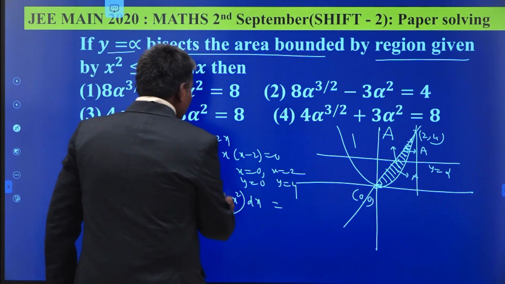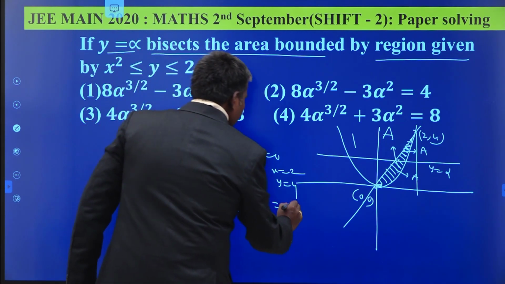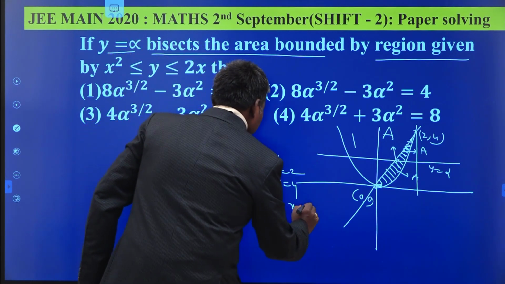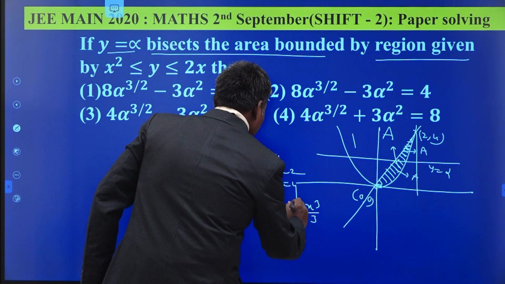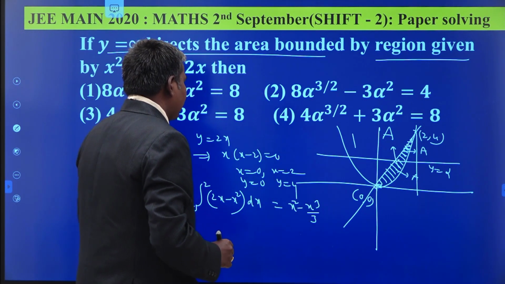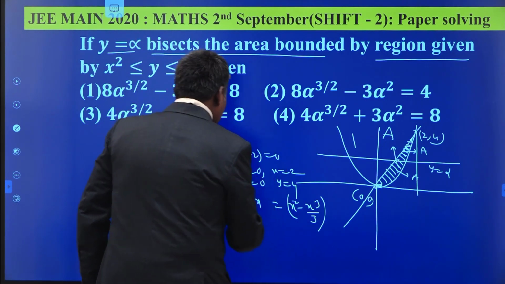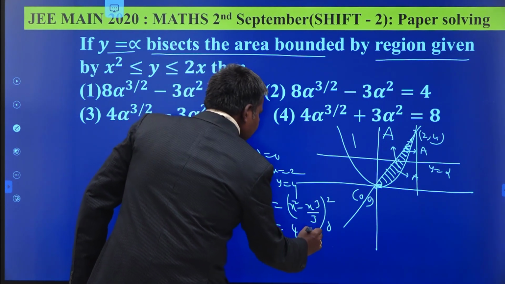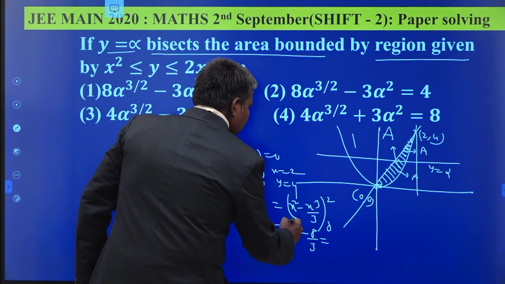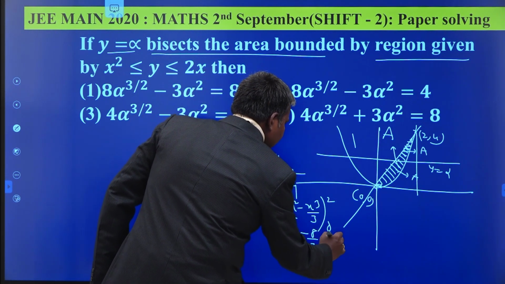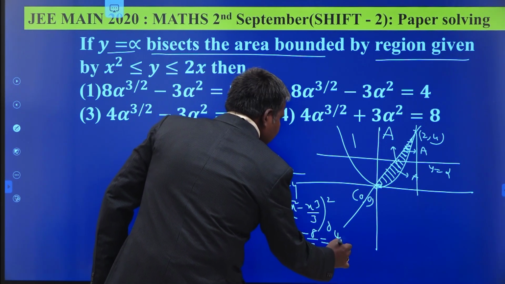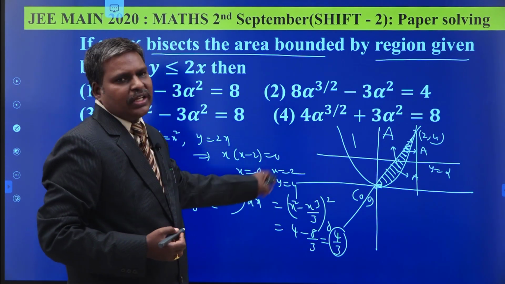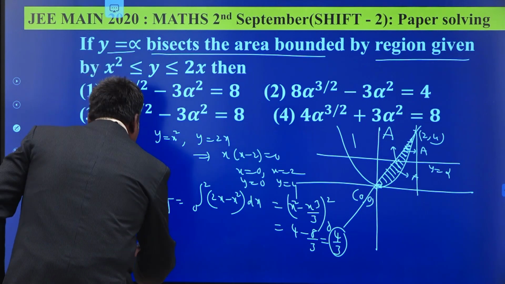By integrating, 2x square by 2, minus x cube by 3. This is x square by 2, the 2 gets cancelled, x square minus x cube by 3, limits from 0 to 2. So 4 minus 8 by 3. This is 12 by 3, 12 minus 8 by 3, that is 4 by 3, minus 0 itself 4 by 3. 4 by 3 square units. This is the total area. 4 by 3 is equal to,